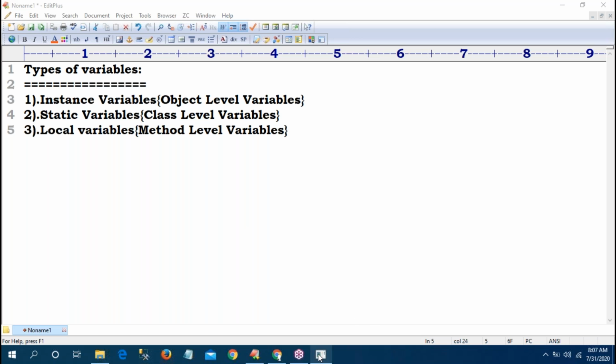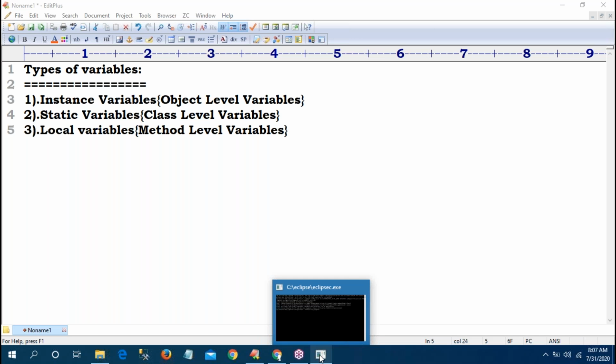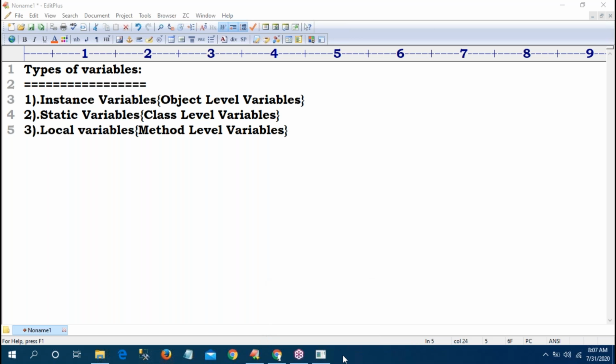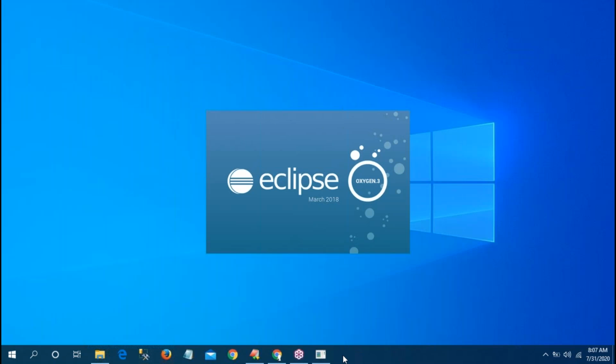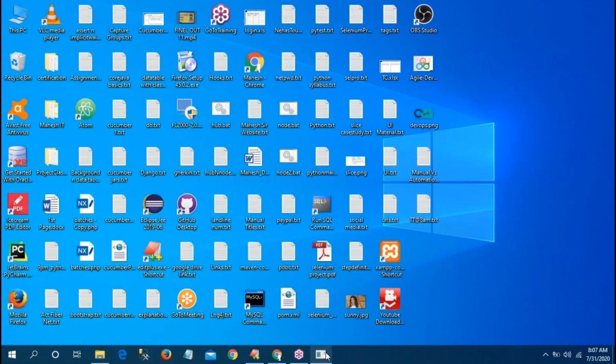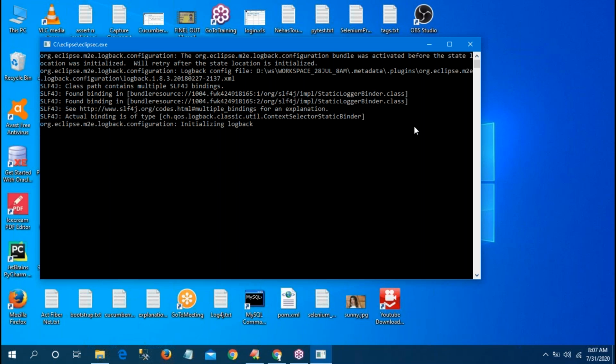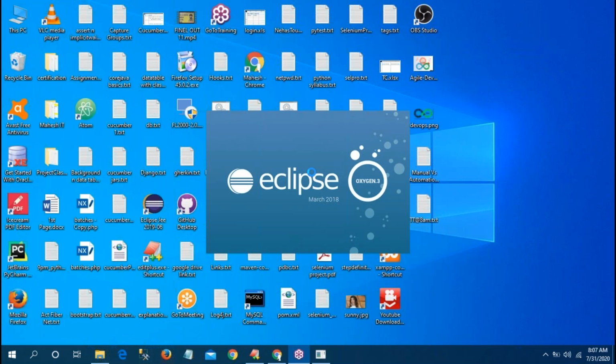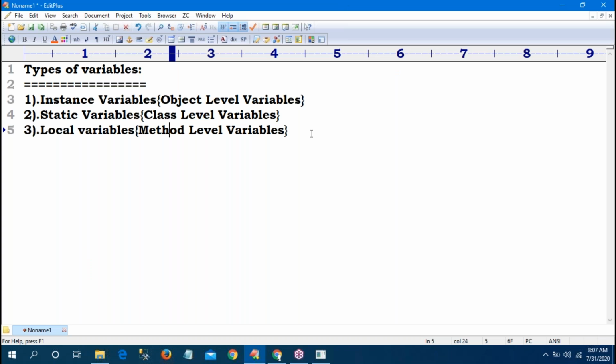Now where is Eclipse? Still it is opening. Meanwhile, yesterday we saw constructor.